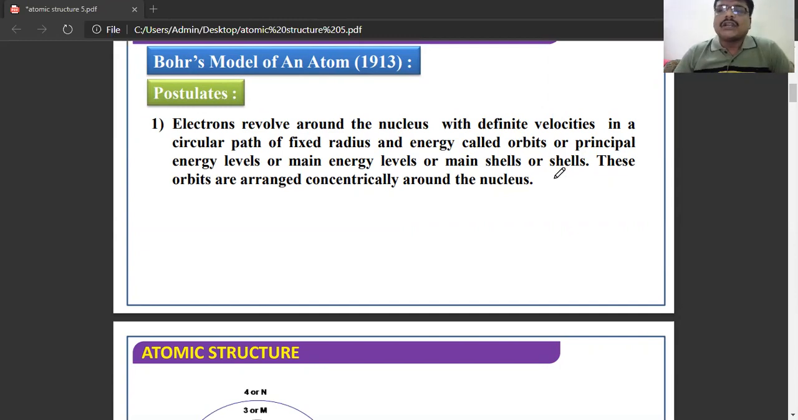orbits. So what are orbits? The electrons revolve around the nucleus with definite velocities in circular paths of fixed radius and energy. The electrons always revolve around the nucleus with definite velocities in closed circular paths. So those paths are known as what? Orbits or shells or main energy levels.